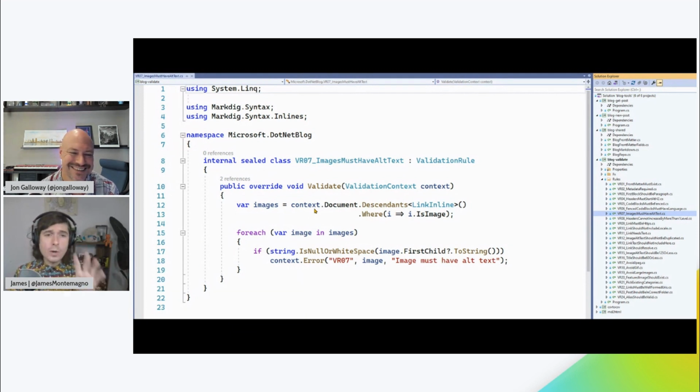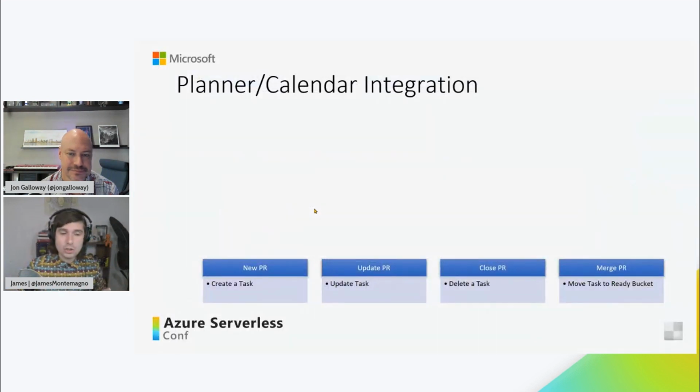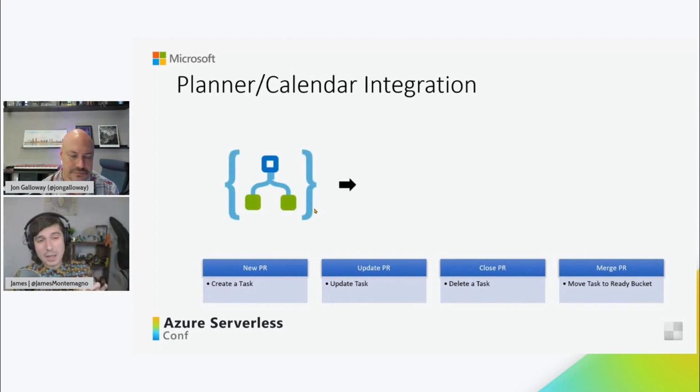And then once it's validated, it kicks off this logic app. And this logic app is in charge of putting things on our planner, which is like a Kanban board, but it has calendar integration too. And there's a lot of things that happen here when this logic app kicks off, because it needs to figure out and connect the GitHub pull request to a planner ID. It needs to make that connection. And it needs to figure out, well, do I need to create a task on the planner?